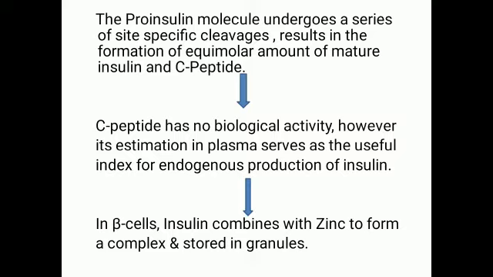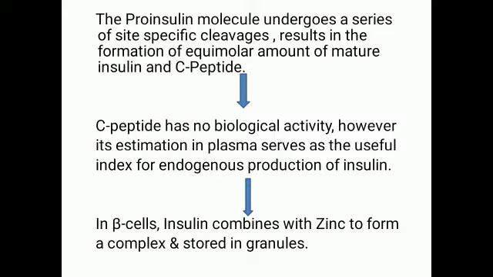This A fragment and the B fragment are linked by disulfide linkages. That is what was produced in the proinsulin molecule. Now, this C-peptide, which is generated from the proinsulin molecule, has no biological activity. However, its estimation in plasma serves as a useful index for endogenous production of insulin.